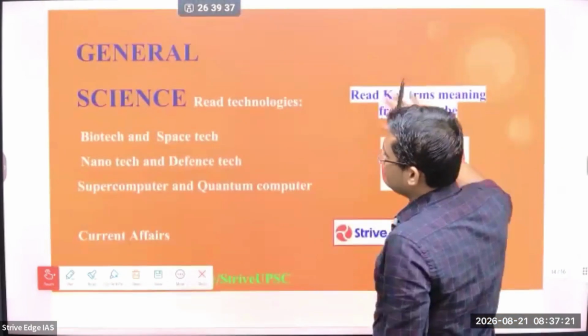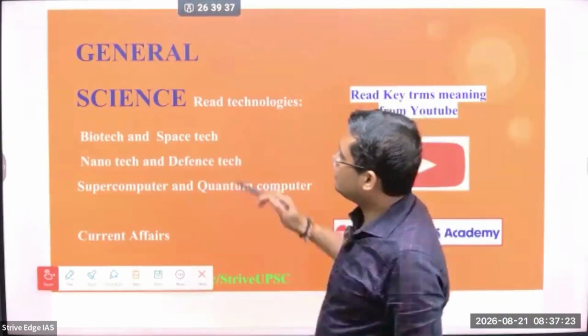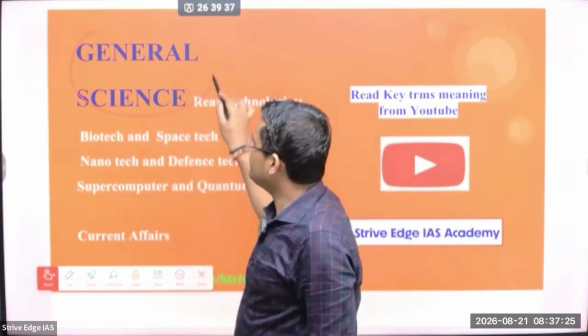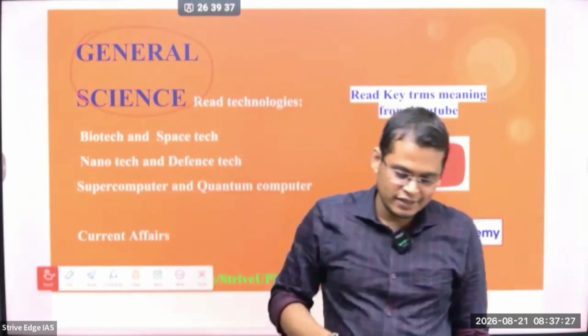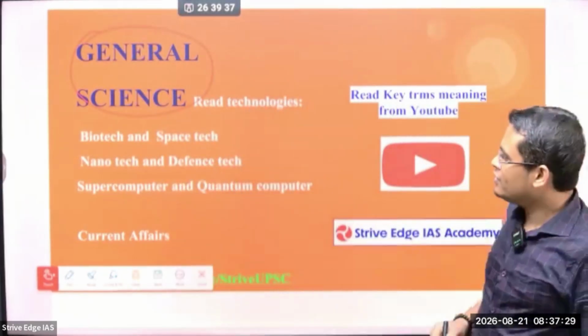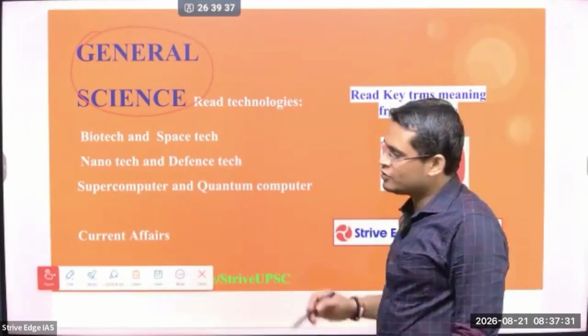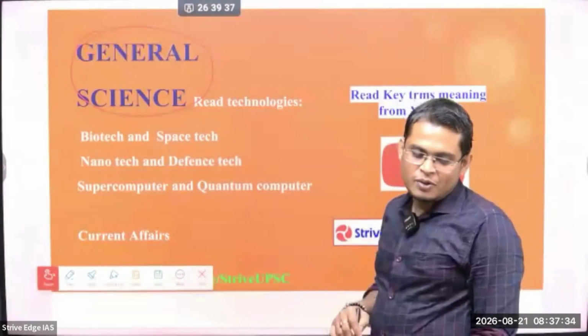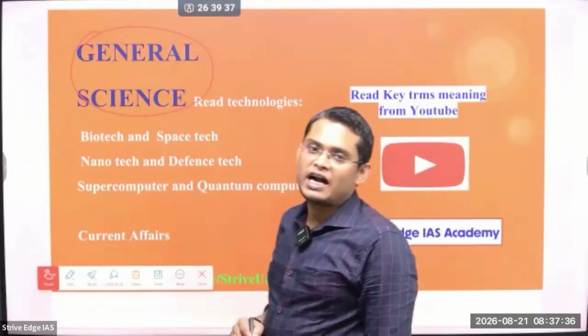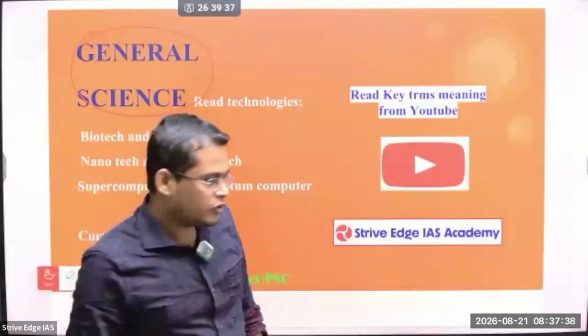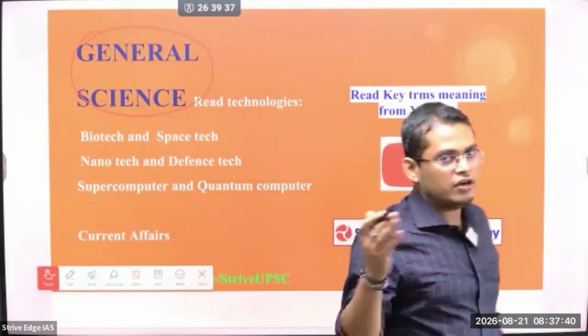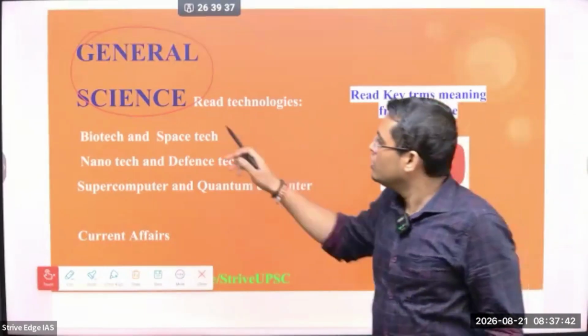So next is general science. This is more from a prelims perspective. General science means physics, chemistry, biology, and all these things are very important for your prelims. For prelims you can study in depth, but in mains they mostly ask about advanced applications of supercomputers, quantum computers, space technology, biotechnology. All these things they are asking.